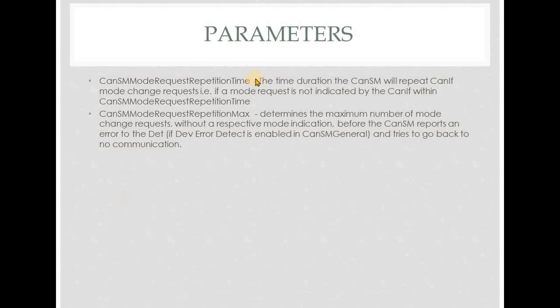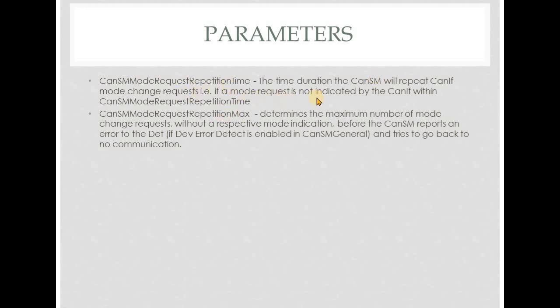Then let's see two major configurable parameters. In the dormancy configurator we usually configure them. We call them CANSM mode request repetition time and mode request repetition max. What is mode request repetition time? It is the time duration after which CAN-SM will repeat the CAN-IF mode change request.